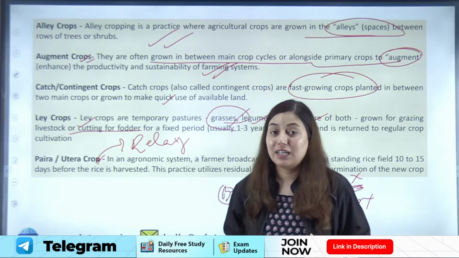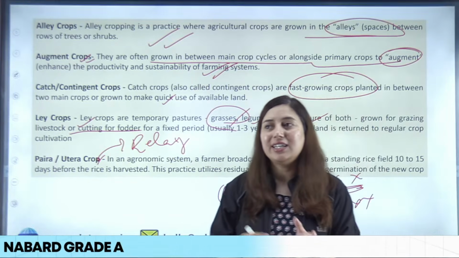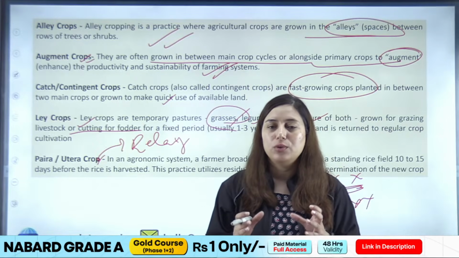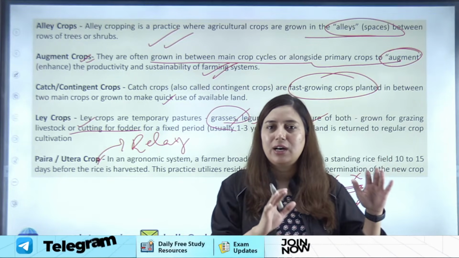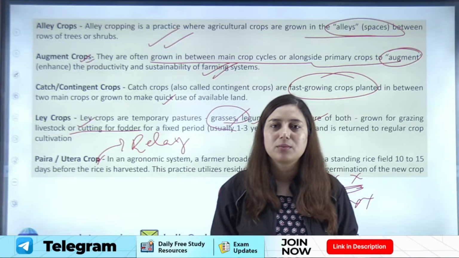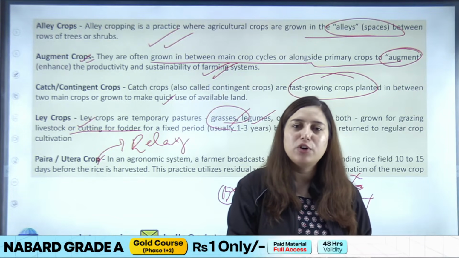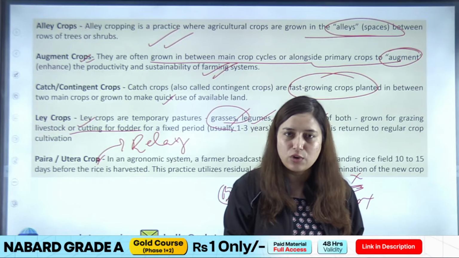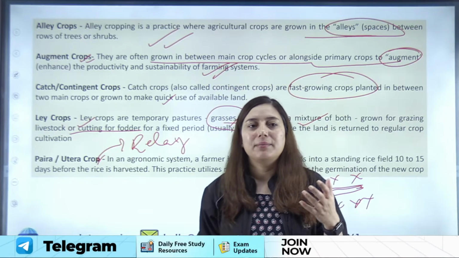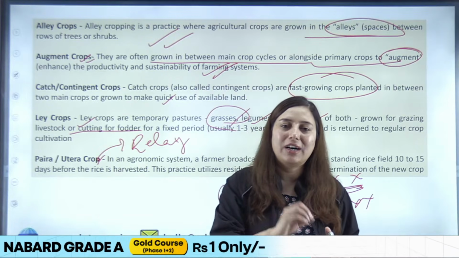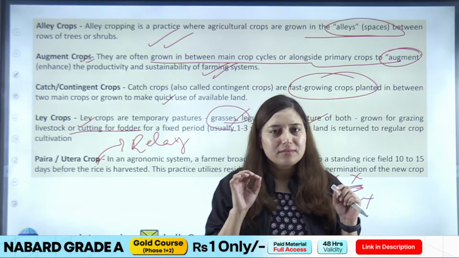तो आपने राइस फॉर एग्जाम्पल ग्रो किया और within 10-15 days you are about to harvest that rice. What you have done, you see rice has come to maturity. Now this rice does not want any further moisture or nutrient from the soil, but still there will be some amount of moisture, some amount of nutrient which is present in the soil. So in order to make maximum out of that soil, what will the farmer do?